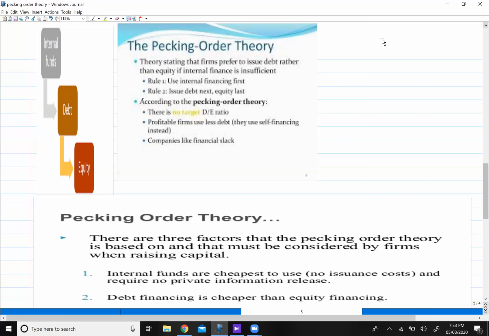So that's why this will give a negative signal to the stock exchange, because they will assume that I don't have any cash with me. Secondly, the banks are not willing to provide any loan to me. That's why we are going for equity financing. So that was all about pecking order theory. In pecking order theory, first of all, you have to raise the finance from retained earnings. Then you will go for debt financing, and in the end you will go for equity financing. And I have also given you the reason why we have to follow this order.